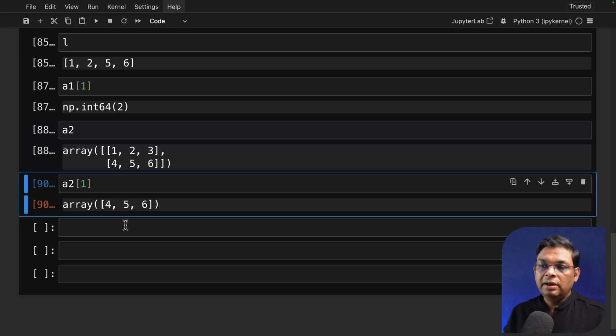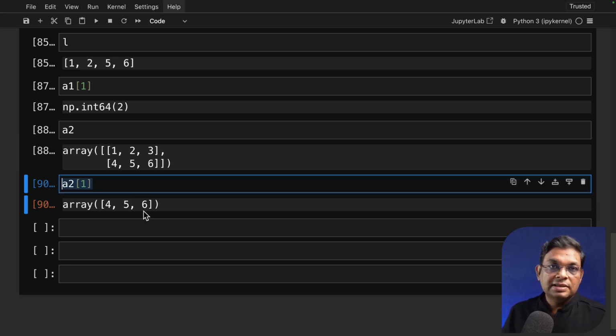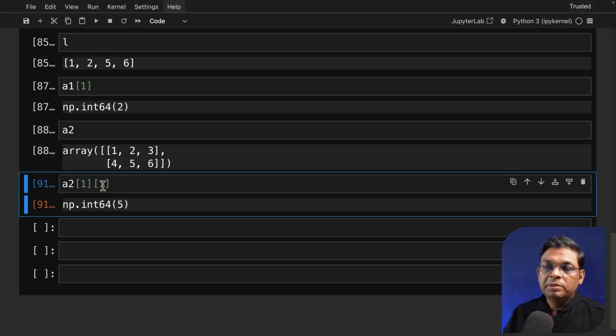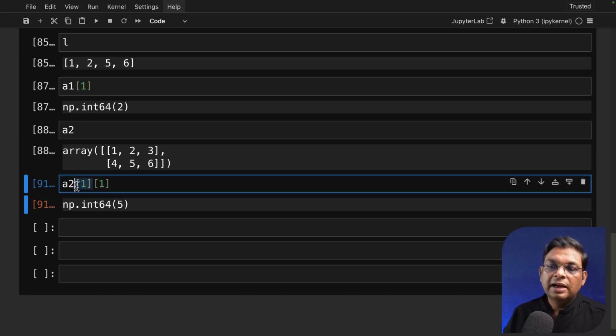I got my array. Now, from an array, if I want to select the second member, how do I select it? Using the square brackets and index 1. This is returning me the first one here. There we go. I hope this part is also clear. This is getting me the row and this is getting me the column.